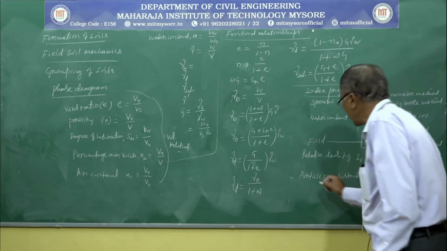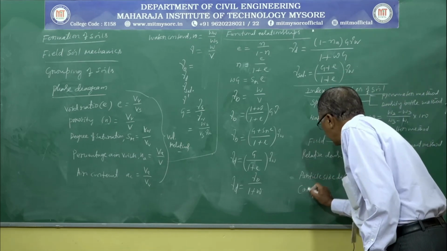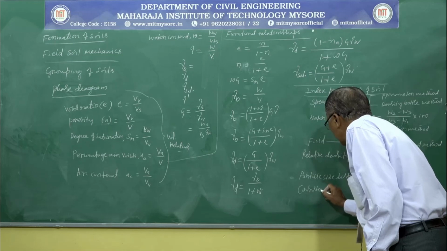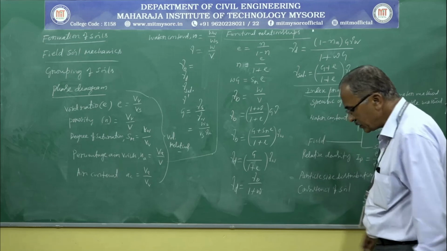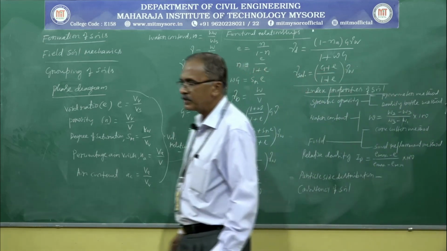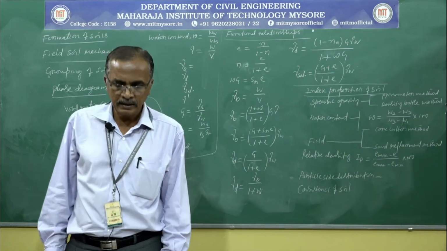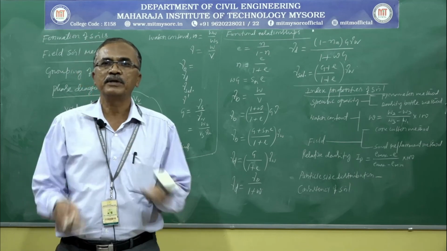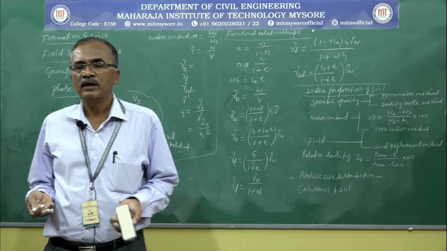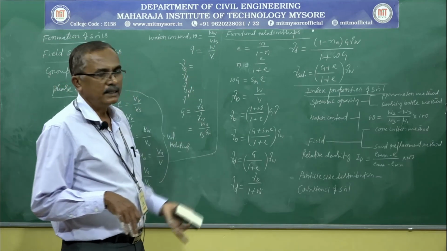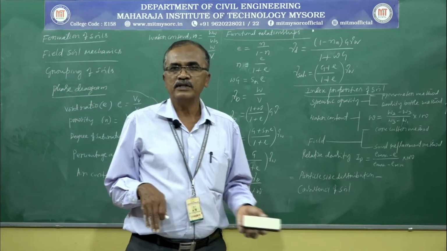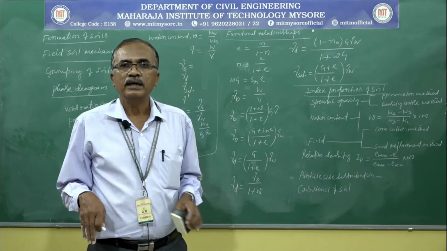After particle size distribution we discussed consistency of soil. What is consistency and what are the consistency limits, and who invented these consistency limits, that we discussed. How to determine these consistency limits was also dealt with in detail, and the related consistency indices were also discussed.